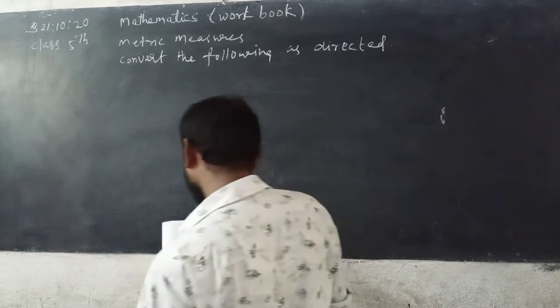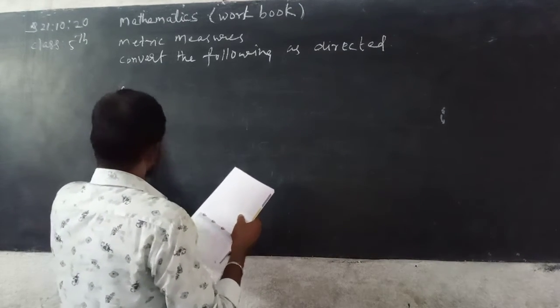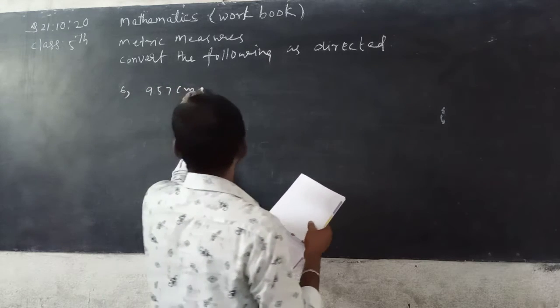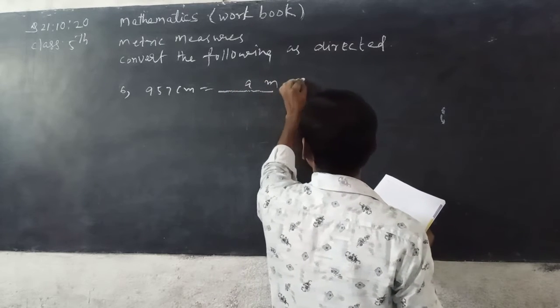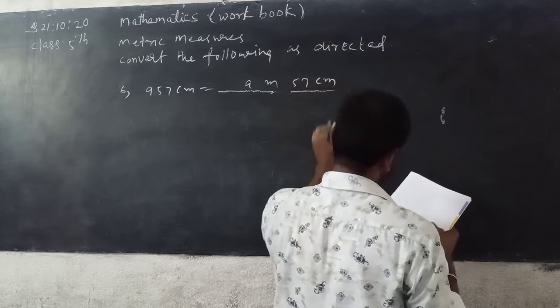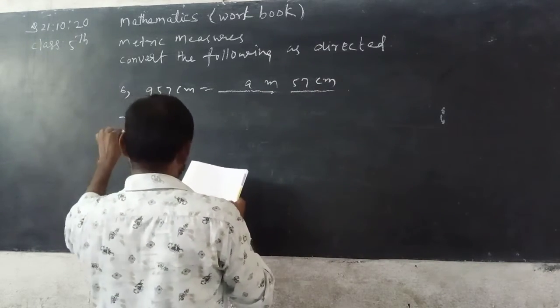Now next, sixth one, 957 centimeters, that is equal to 9 meter 57 centimeter. Next, seventh one,